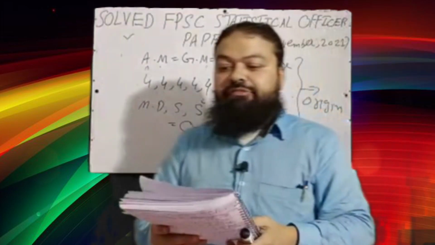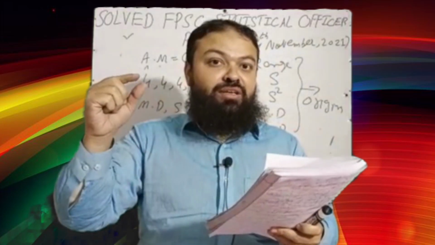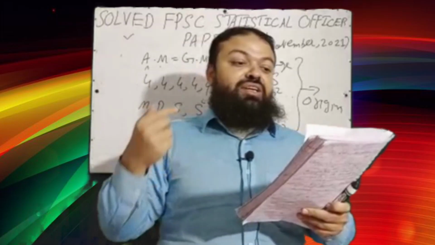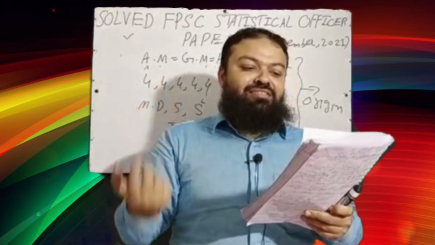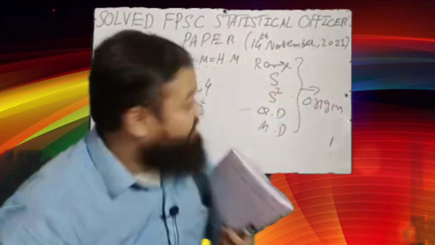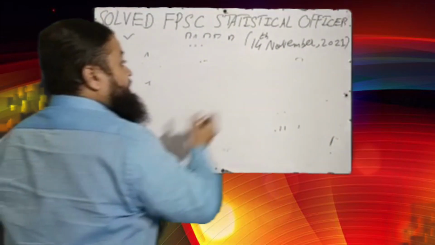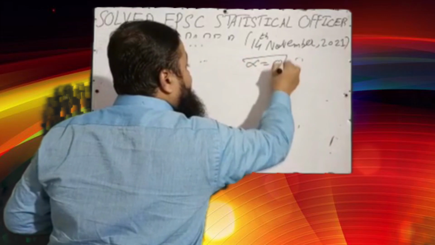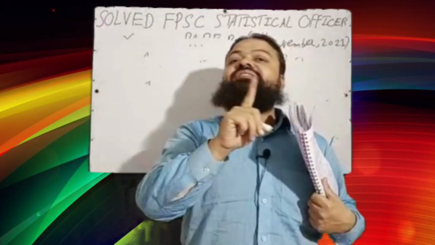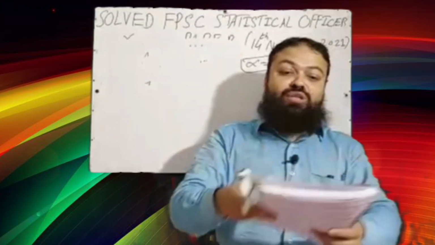Next question is, if regression line y is equal to a plus bx passes through the origin, then dash is 0. The options are A, slope is 0, B, intercept is 0, C, both slope is positive, D, none of these. Dear students, when a regression line passes through the origin, please keep in mind alpha is always equal to 0. Intercept, the value of the dependent variable when there is no independent variable, is always 0 when the regression line passes through the origin.